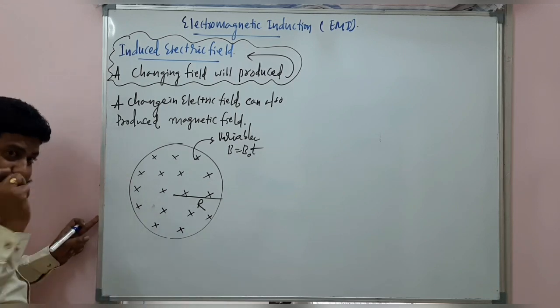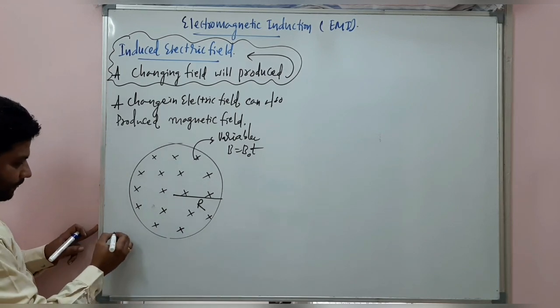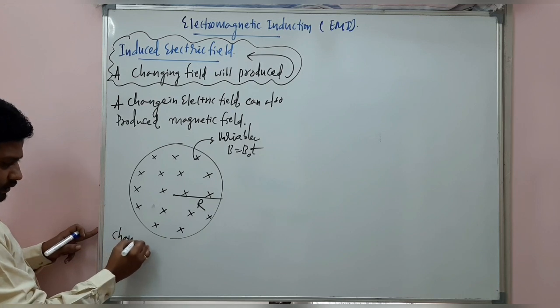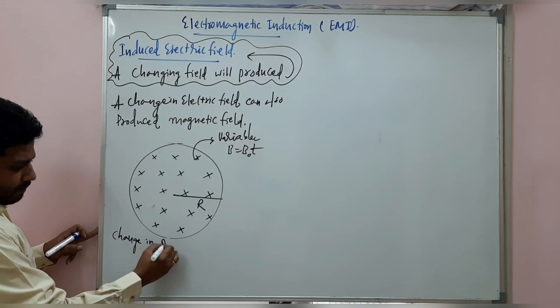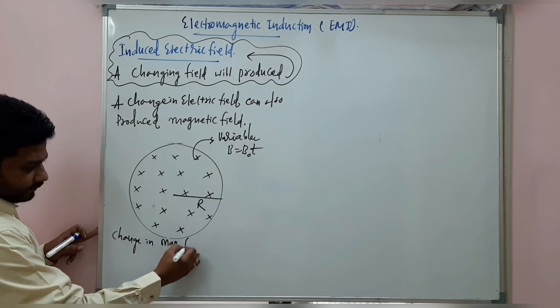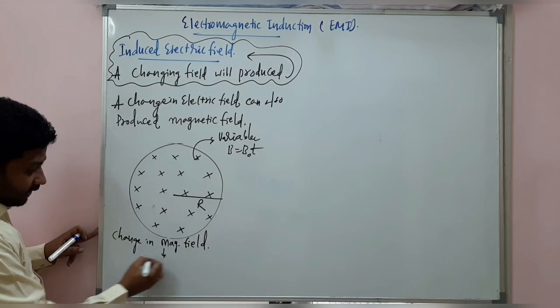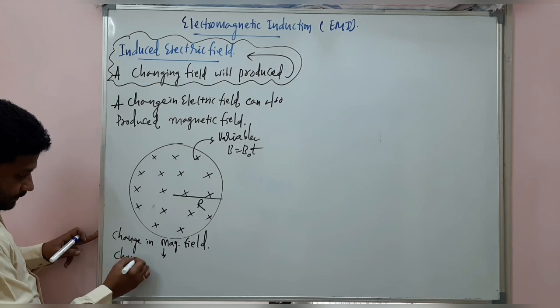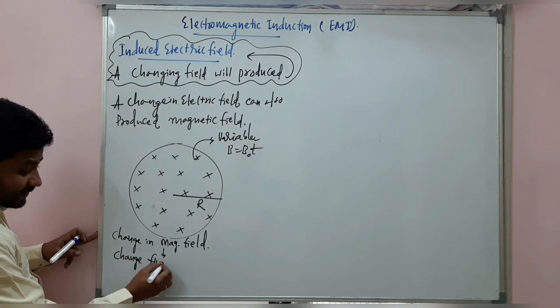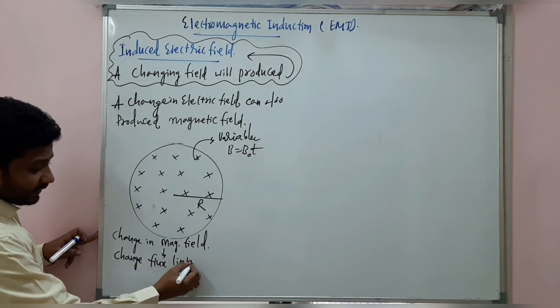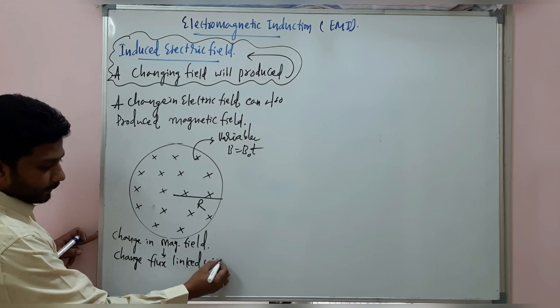Remember, I am writing here neatly. A change in magnetic field will change the flux linked with a coil. Yes or no?